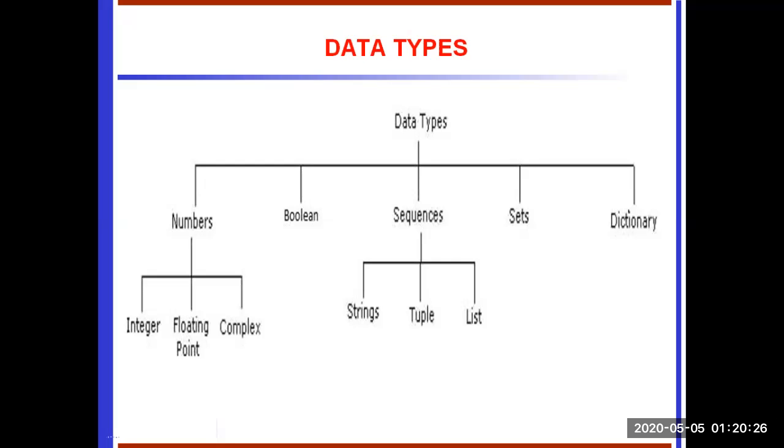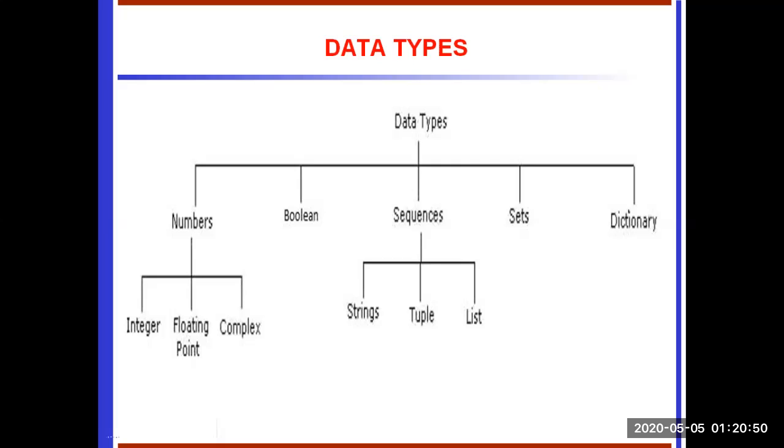The next one is set. A set is an unordered collection of items. Every element in a set is unique and cannot be changed. A set is created by placing all the items inside curly braces. Each element is separated by commas.